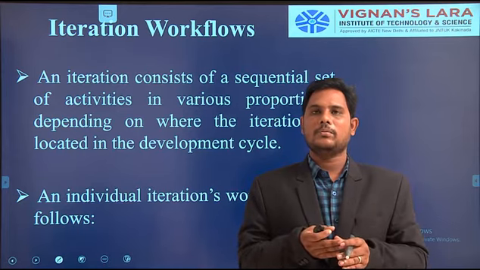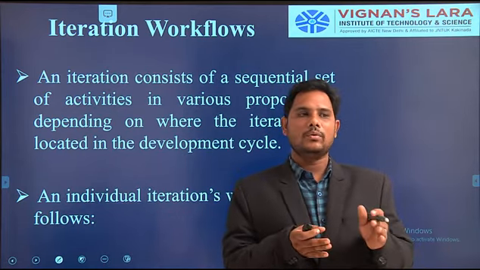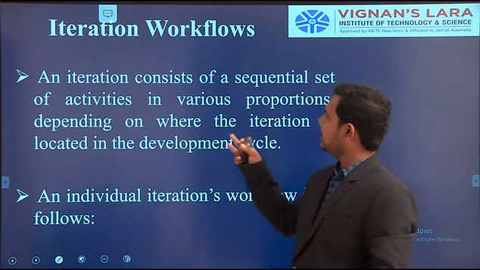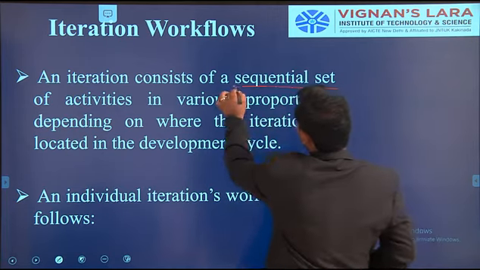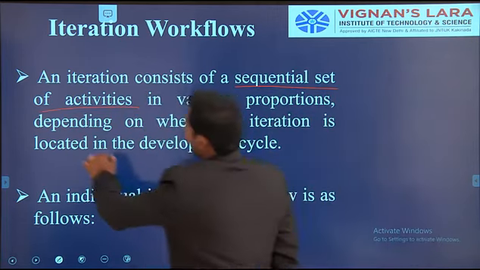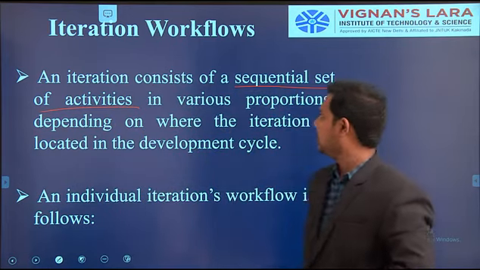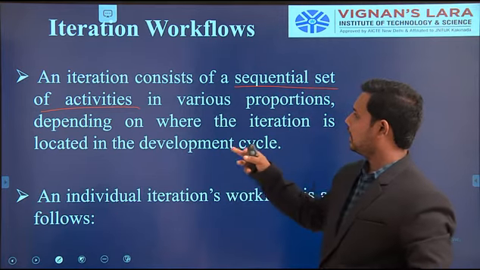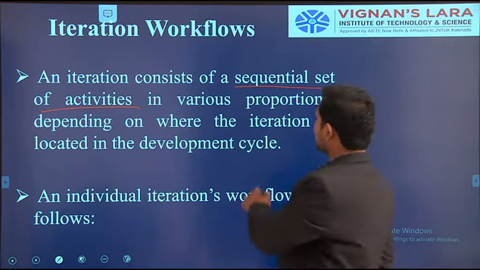Once we take a complex project, that project is divided into modules. Each module is called an iteration. So an entire iteration consists of a sequential set of activities in various proportions, depending on whether the iteration is located in the development cycle or not.